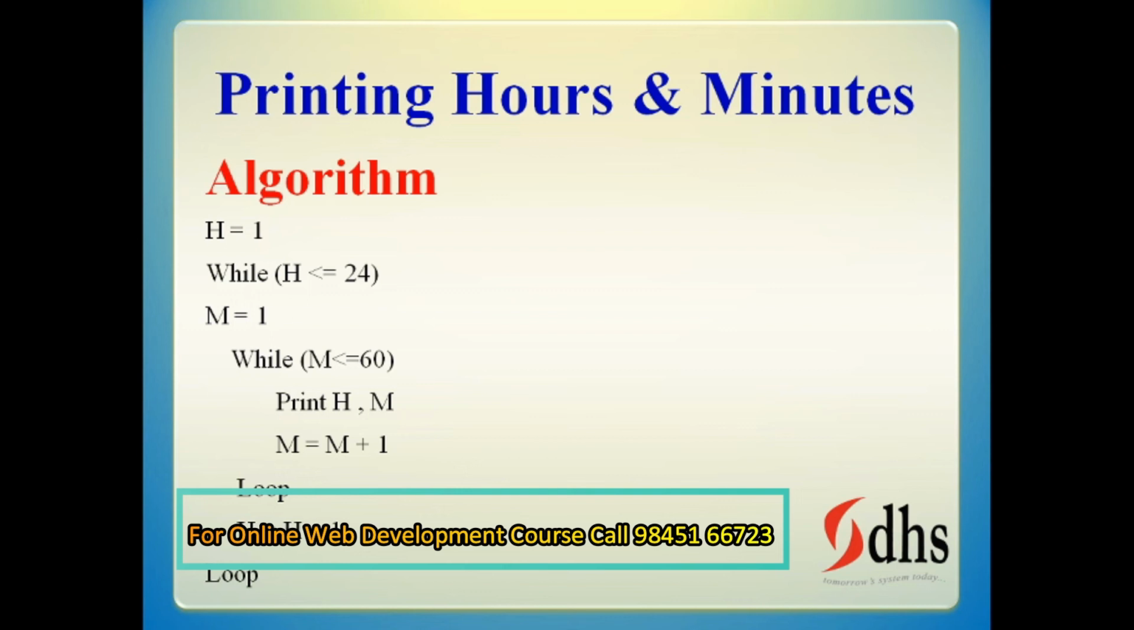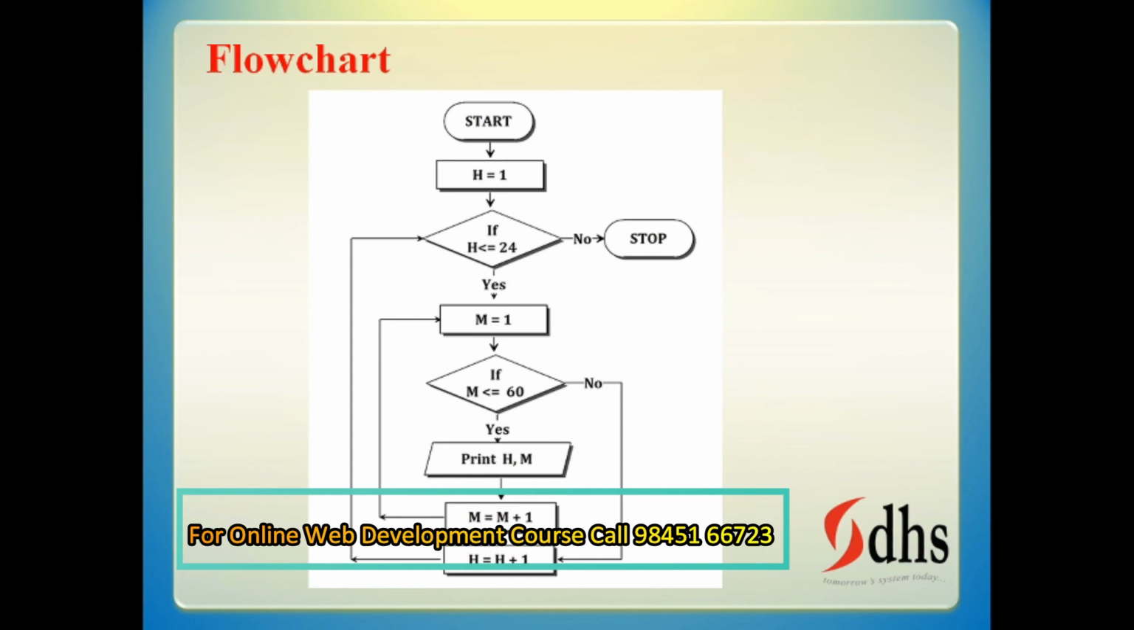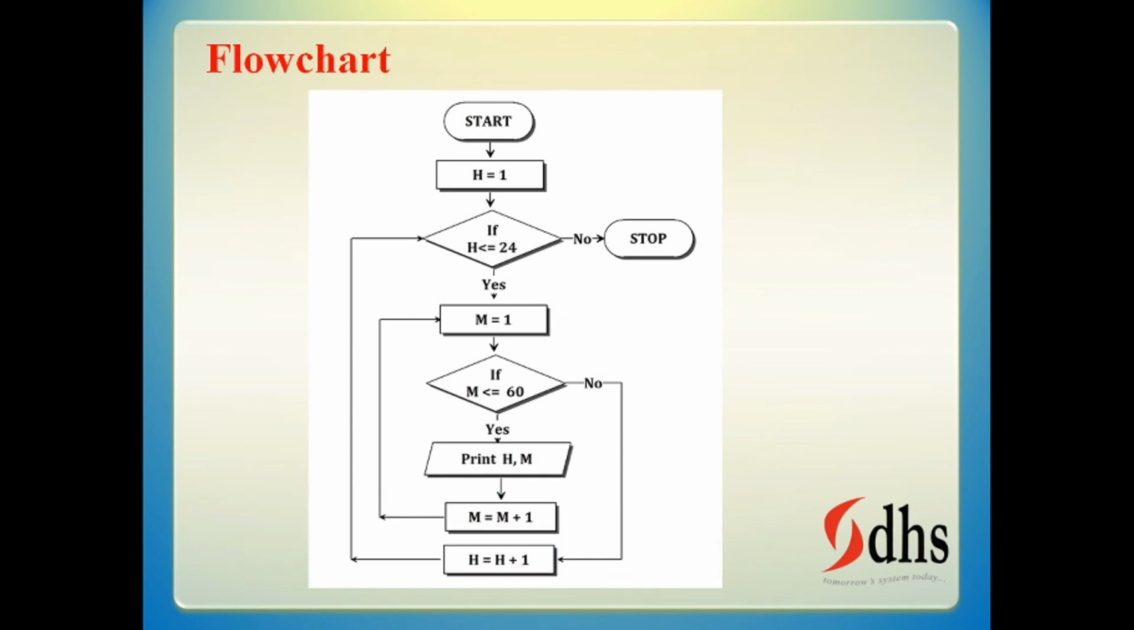You can see that flowchart. Start. I am initializing hour counter by 1. If hour is less than or equal to 24, yes, only then it will enter. No means there it will stop. Yes means I am initializing minute with 1, and if minute is less than or equal to 60, it will enter, it will print hour comma minute, then I am incrementing minute equal to minute plus 1, and again the loop will go.